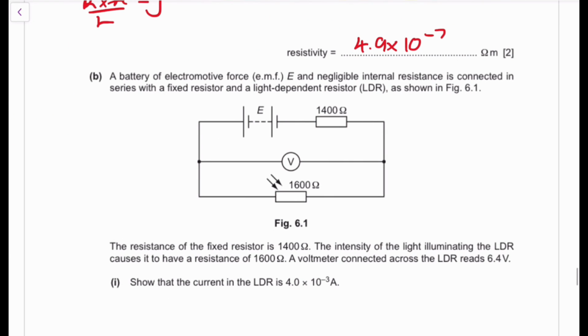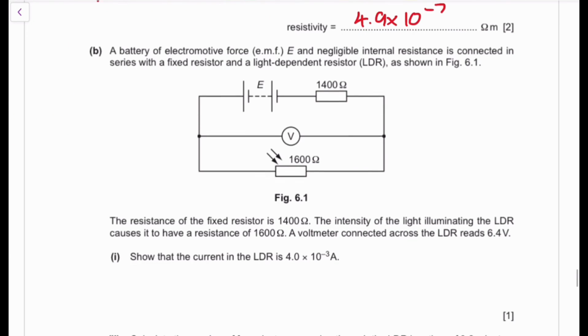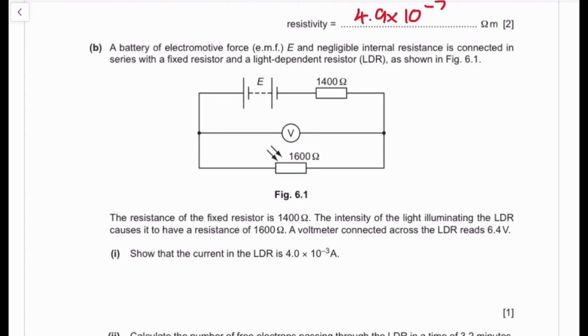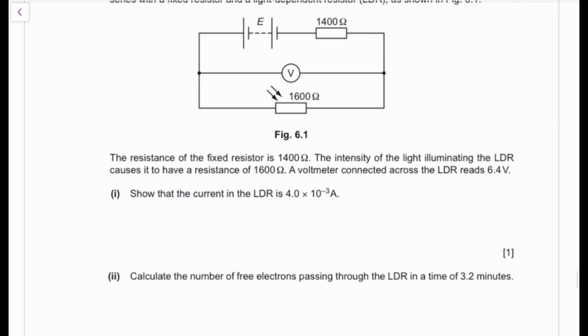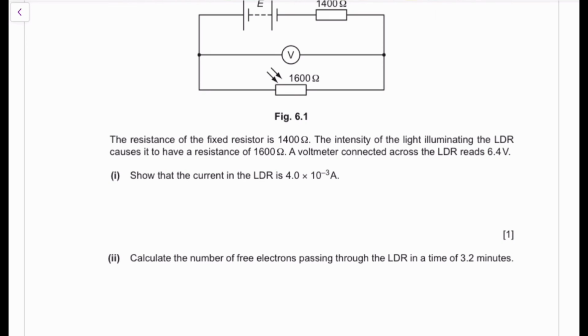Okay, we're given a battery of EMF E and negligible internal resistance. Very, very good. It doesn't waste all our power. That is connected to a fixed resistor. So the fixed resistor is 1,400. Okay, and then we have a light dependent resistor, which is over there. Then we also show that the current in the LDR is 4.0 times 10 to the power of negative 3.